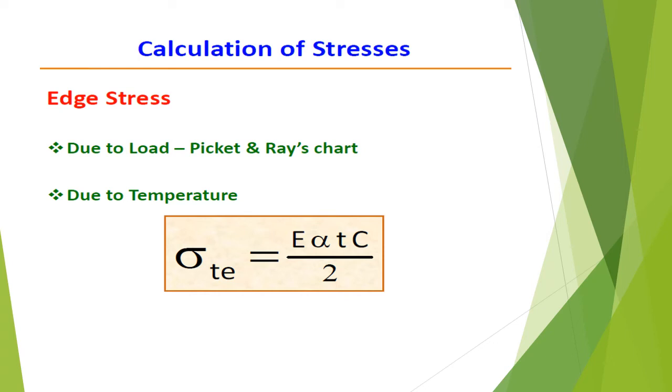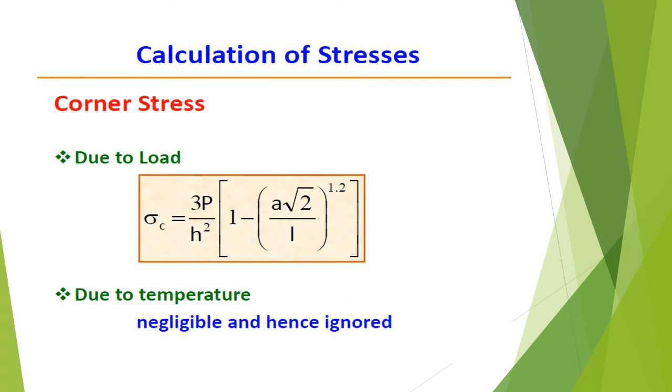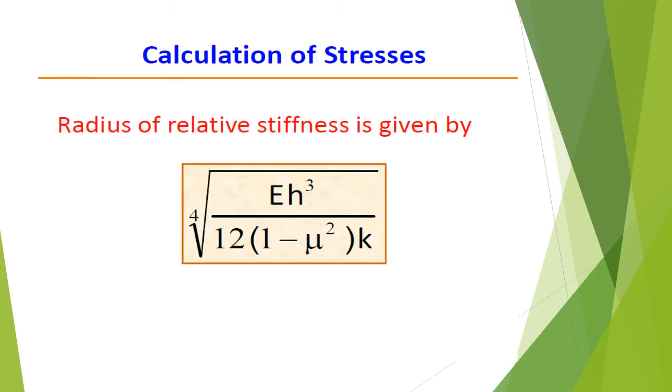And the design chart which is given in page number 21, IRC 58 2002 codebook, is for the calculation of edge temperature stresses. Corner stress. The load stress in the corner region may be obtained by the Westergaard's analysis modified by Kelly from this equation, and due to temperature it is negligible, hence it is ignored. And to calculate the radius of relative stiffness, the equation given is Eh cube by 12K into 1 minus mu square, raised to 1 by 4.